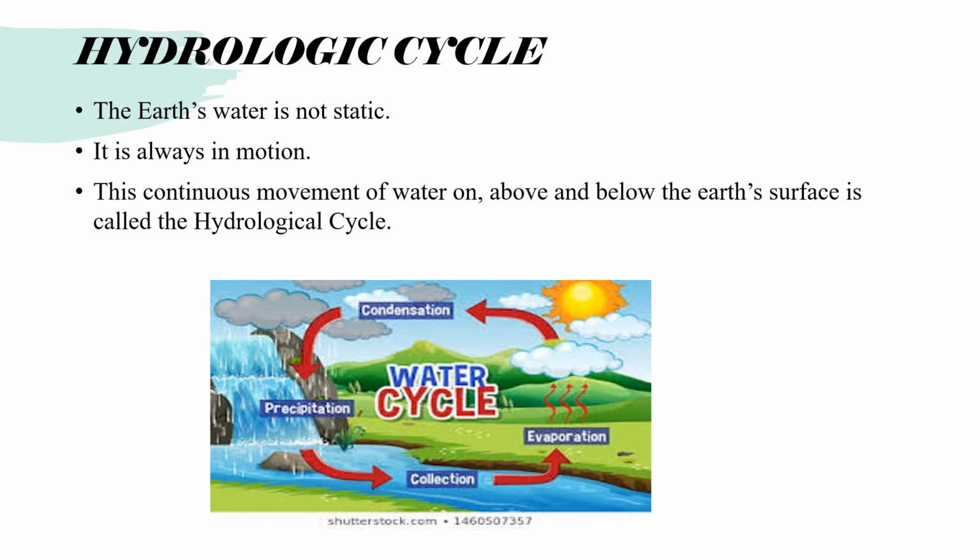The earth's water is not static. That means it is not in the same position. It goes through the process of the hydrological cycle. That means the water is always in movement. The water evaporates, moves upward and forms clouds, and finally gives us rain in the form of precipitation. This process is called the hydrological cycle, or water cycle. Hydrological means water, hence the name.